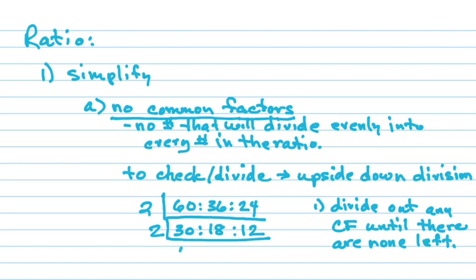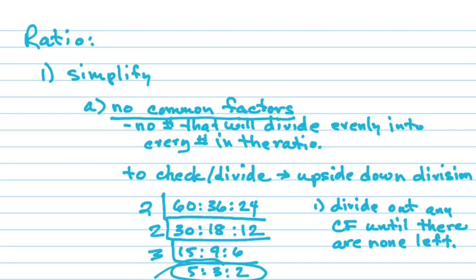Okay, so let's divide. 15, 9, and what? 6. Is there anything that'll divide into 15, 9, and 6? They'll all divide by 3, right? So divide by 3, and you get 5, 3, and 2. Is there anything that'll divide into those? Nope. Then that's your answer right there. 5, 3, 2.